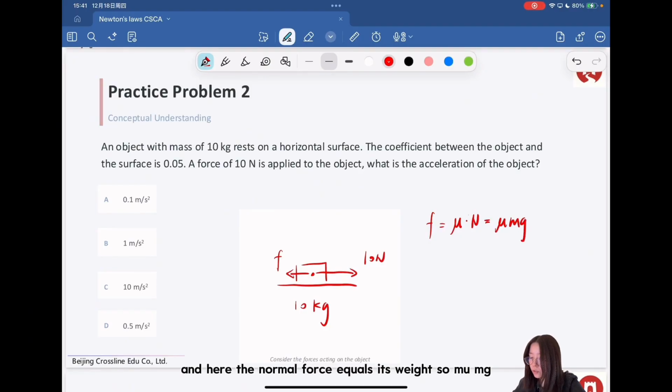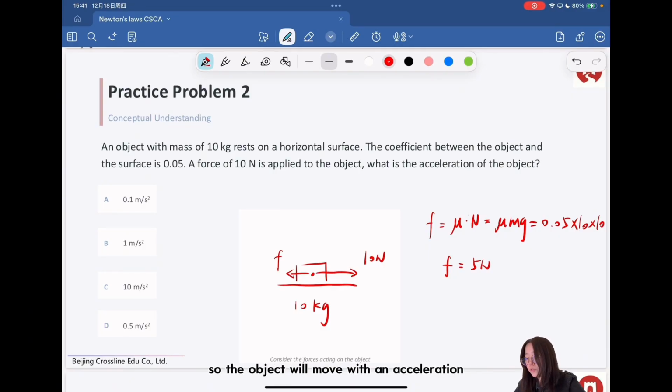And here the normal force equals its weight, so mu mg. So we have 0.05 times 10 kilograms times 10, using the acceleration of free fall as 10 here. So we get the friction force equal to 5 newtons, which is smaller than the applied force.